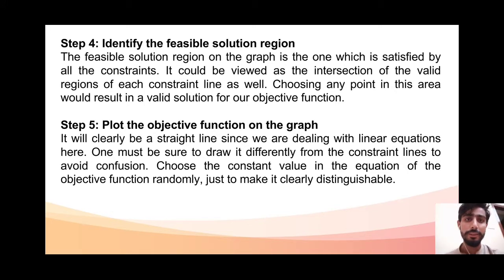Step number 5, plot the objective function on the graph. It will clearly be a straight line since we are dealing with linear equations here. One must be sure to draw it differently from the constraint lines to avoid confusion. Choose the constant value in the equation of the objective function randomly just to make it distinguishable.